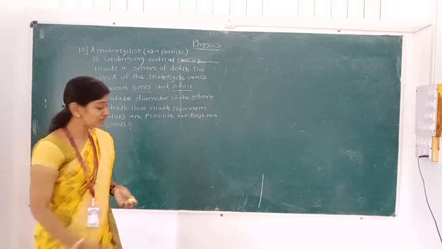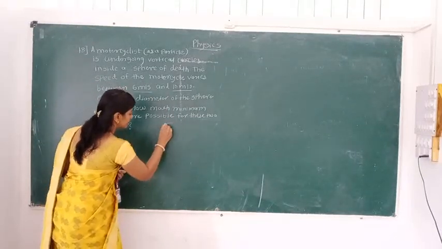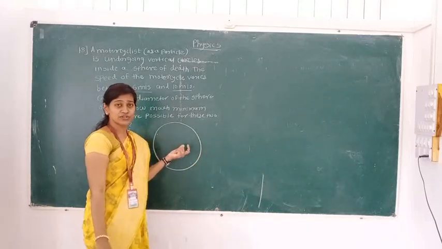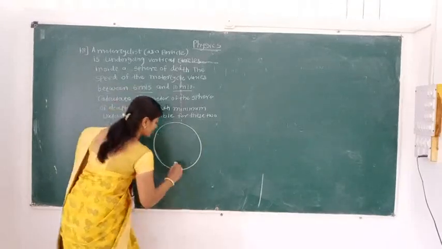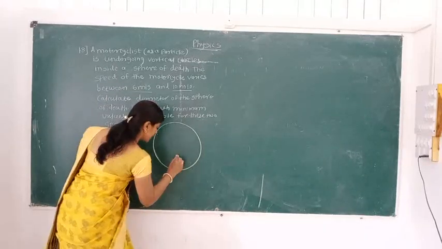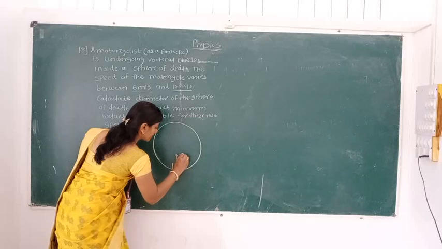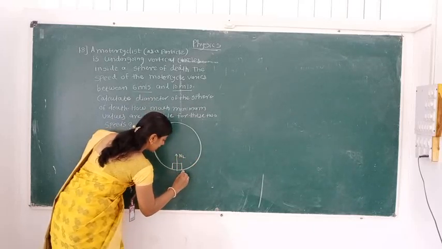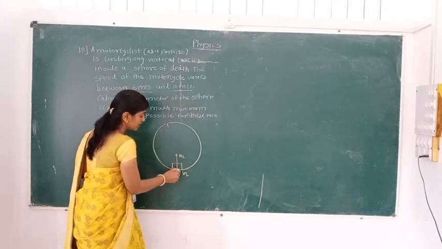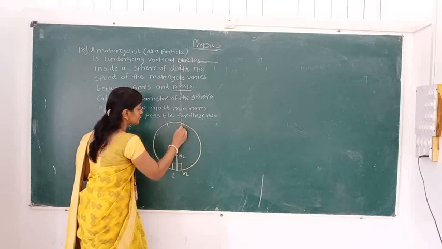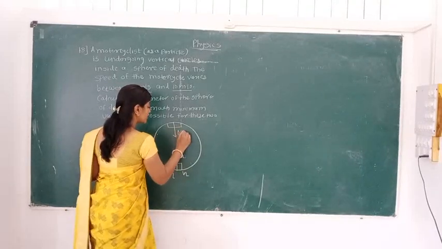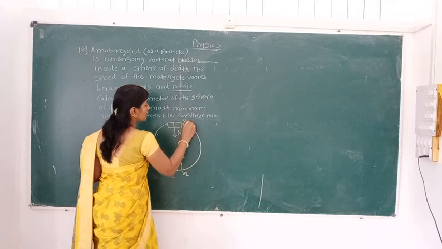After completing that diagram, we will write the given data. See there, the vertical circular motion is there. It is the depth of the sphere. Here the stuntman performs his stunt starting from the lowest position, where we get the normal reaction from the lowest position, and the velocity is VL. When the stuntman comes to the highest point, the normal reaction again acts on him, and the velocity there will be VH.